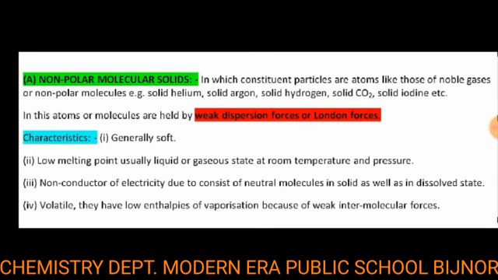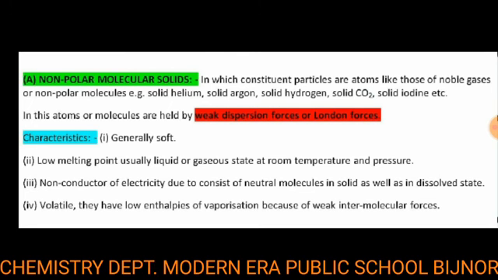Student, the third characteristic is that non-polar molecular solids are non-conductors of electricity, as they consist of neutral molecules in the solid as well as in the dissolved state. So all the non-polar molecular solids show non-conductivity of electricity because they have no free electrons. In the case of noble gases, the outermost shell is completely filled, so they do not conduct electricity.